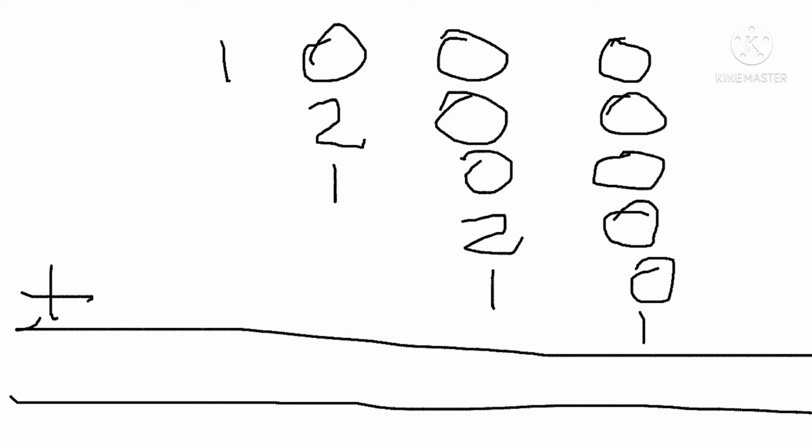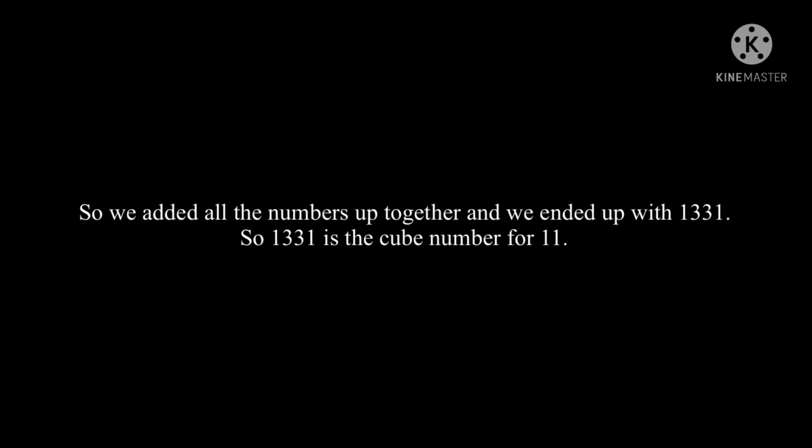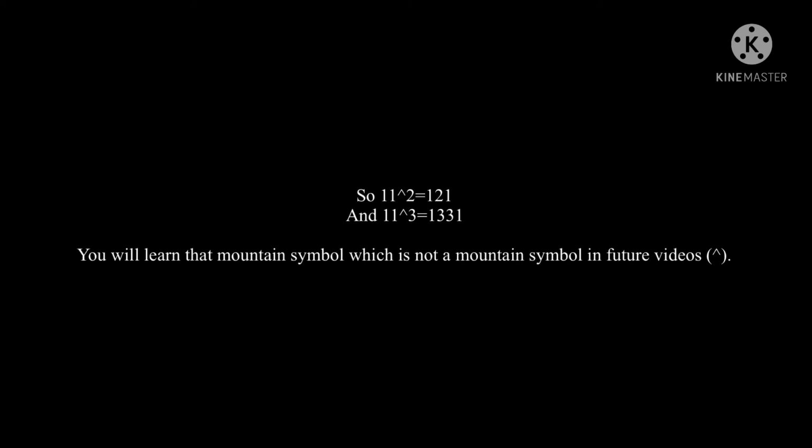Now we're going to use column addition to add them up together. 0 plus 1 is 1, 2 plus 1 is 3, 2 plus 1 is 3, and 1 plus nothing is 1. So we added all the numbers together and ended up with 1,331. So 1,331 is the cube number for 11, whilst 121 is the square number for 11. We will show you the symbol that looks like a mountain in future videos.